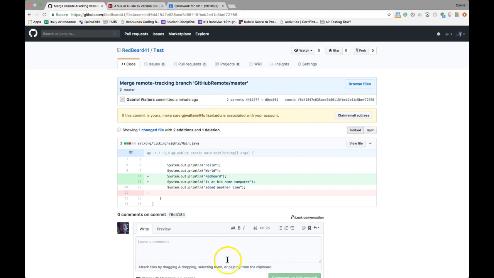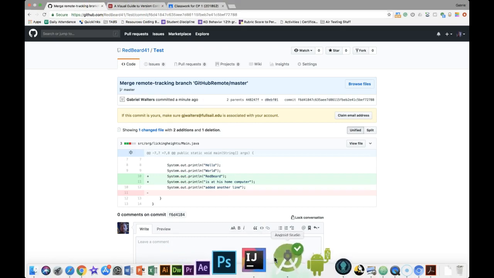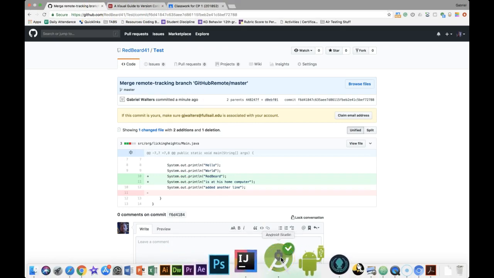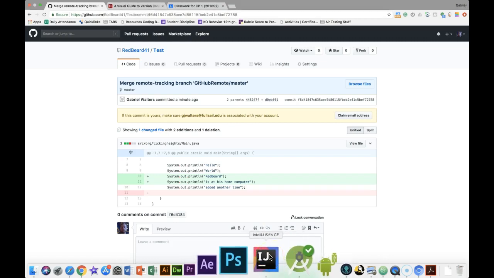All right, so that is basically how you do commits, how you push and pull, how you keep stuff in sync. It is so much easier if you just make sure that you're always working with the most recent version. Okay, so if GitHub has the most recent version, you need to make sure you pull it down to your local computer, work on that, and then apply the commits that you have made and push it back up to your remote so that you can access it other places and it has those changes.